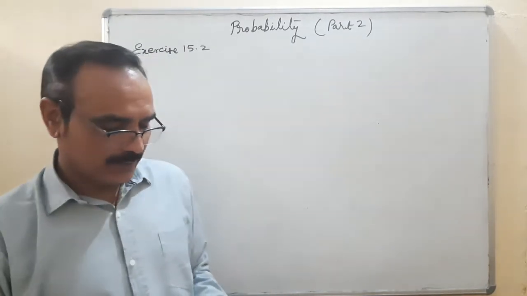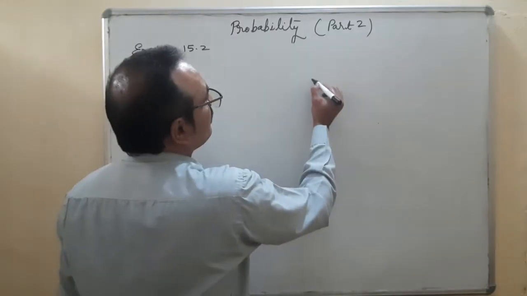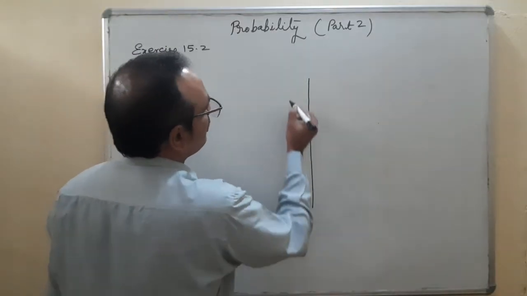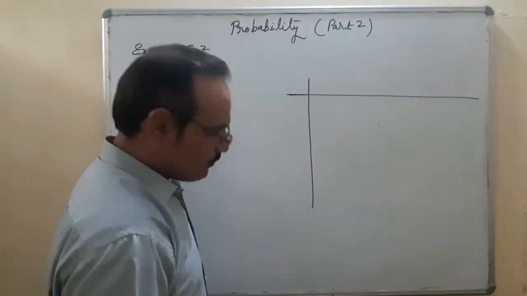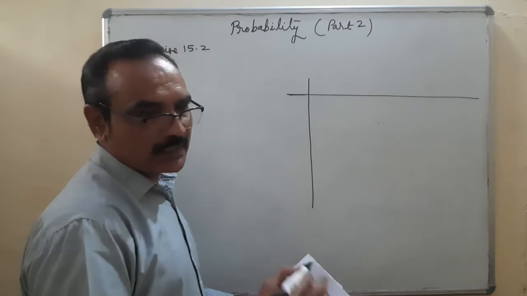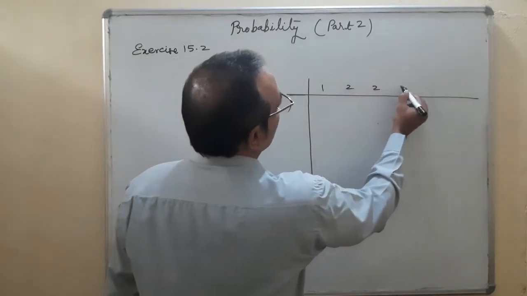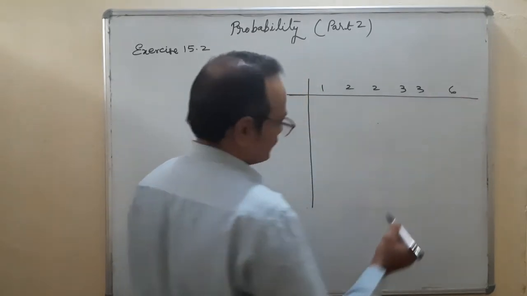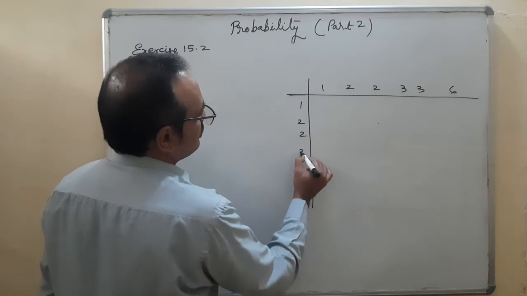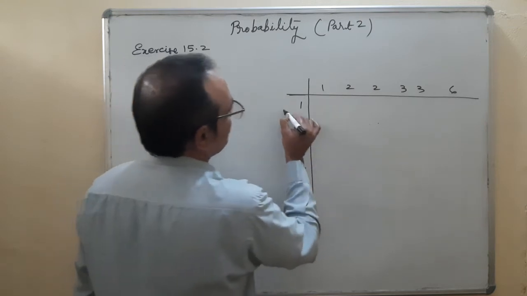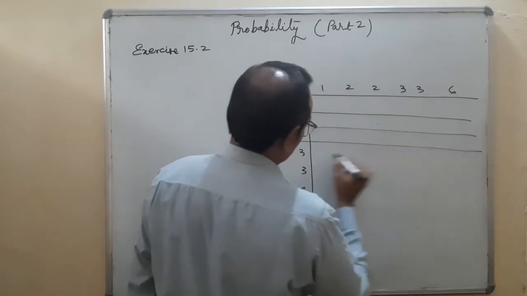Complete the following table. On the die, the numbers printed are not 1 to 6, but 1, 2, 2, 3, 3 and 6. You will complete the table.